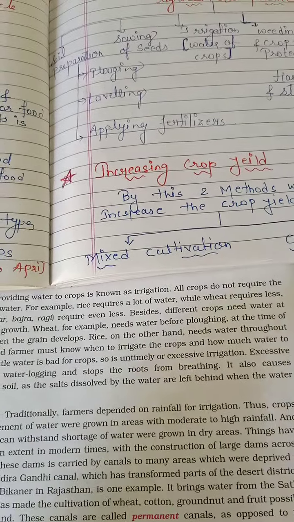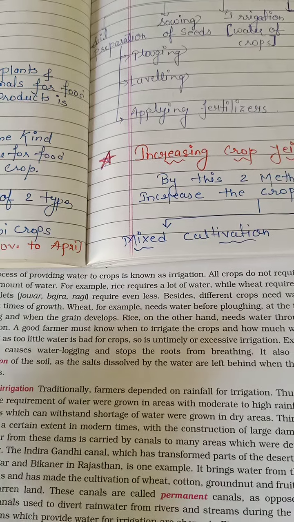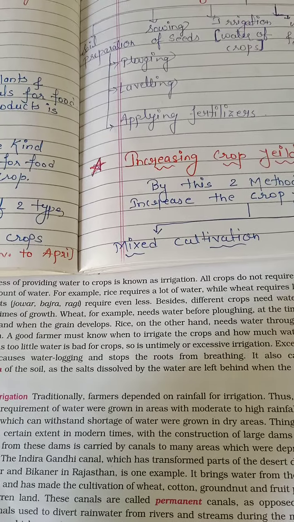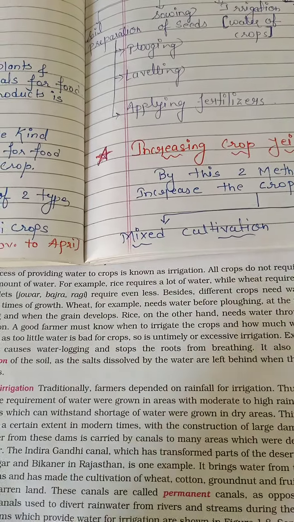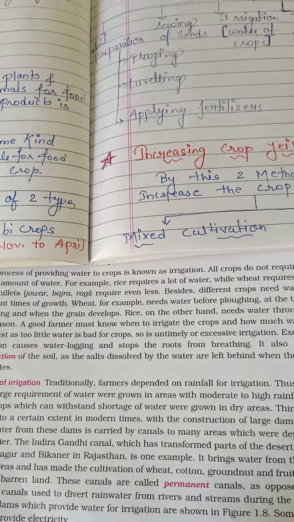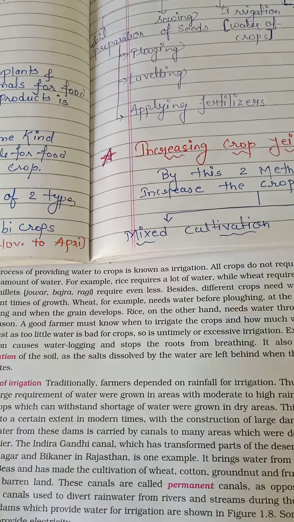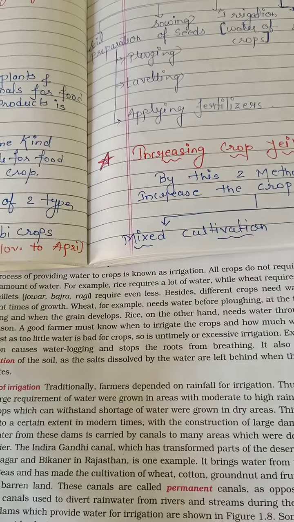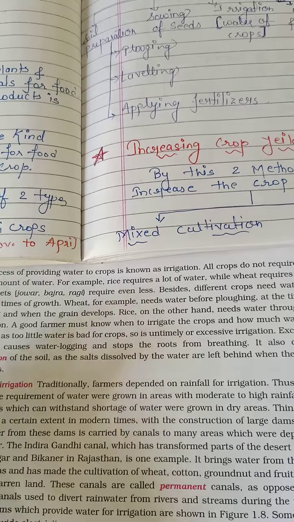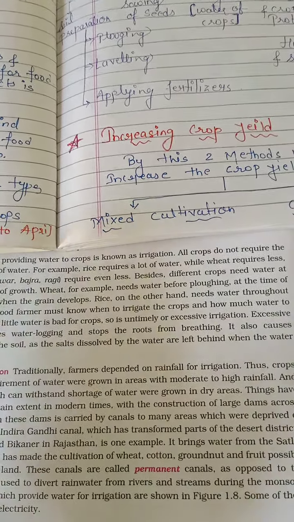Source of irrigation: there are different sources of irrigation. There are dams, we can build a dam. Rainfall, natural, traditional you can say, or tube wells. This source has been divided into two types, traditional and modern techniques. In modern techniques we can put dams, tubewells, pumps, hand pumps, pipelines which we regularly use, wells, tubewells etc. And in traditional you can say rainfall. Many farmers wait for the rainfall for the better management of their crop.